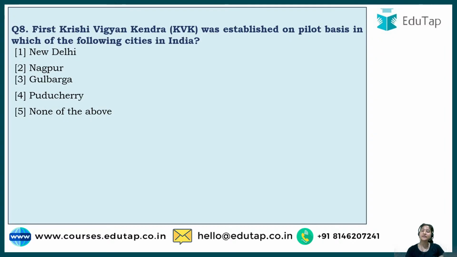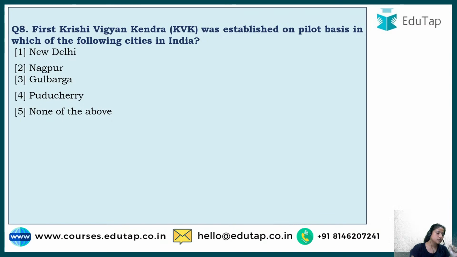Okay, so next question, it says, first Krishi Vigyan Kendra was established on pilot basis in which of the following cities in India? Krishi Vigyan Kendra, as discussed before, these are sub categories of ICAR. They help to transfer all the information that the scientist has gathered, or the new technologies, new methods, whatever have been made or invented in a lab, to introduce them to the farmers. This is a function of KVK. And the pilot means the first basically. So the first KVK was set up in which of the following cities or UTs.